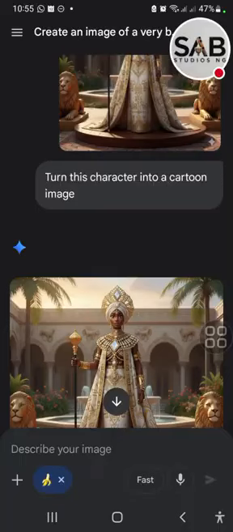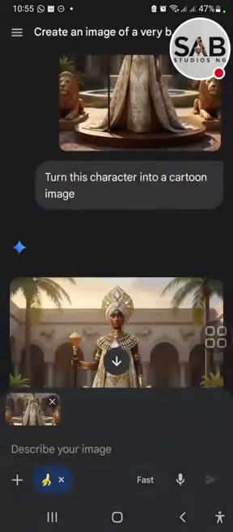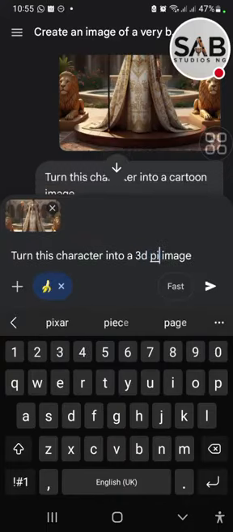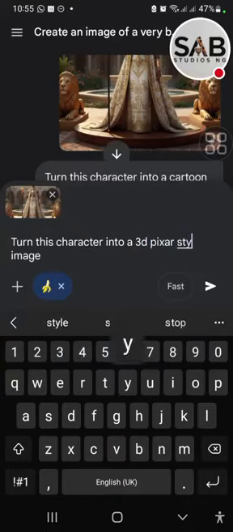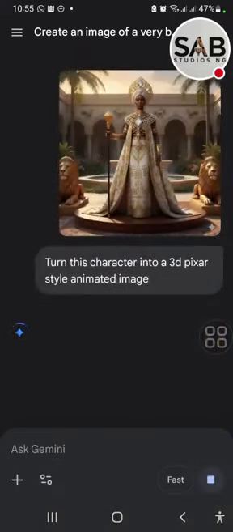Okay, now we have set cartoon. So let's do the same thing. Bring in that character again and say turn it into a 3D pixel style animation. When you want to get that type of 3D, listen, you must add pixel style to it: 3D pixel style animated image. All right. I will still copy all of these prompts. We'll go over to Grok and try it out.